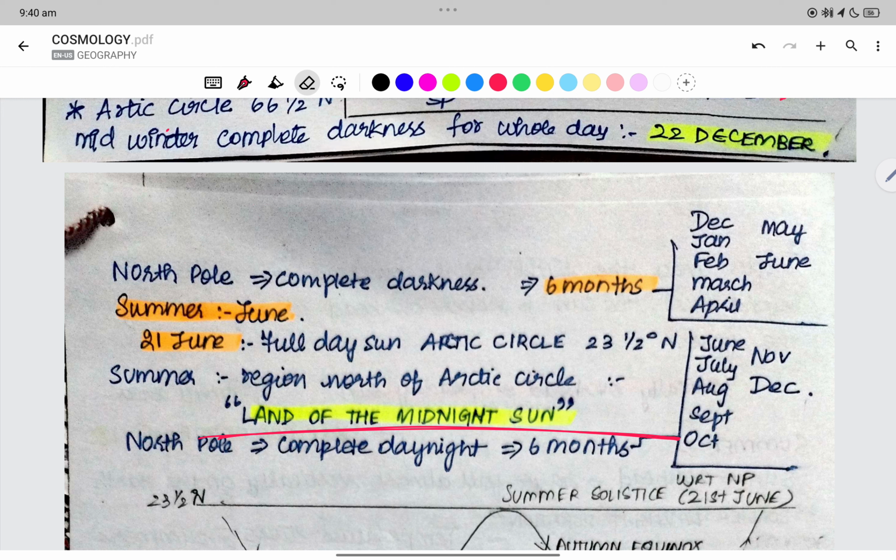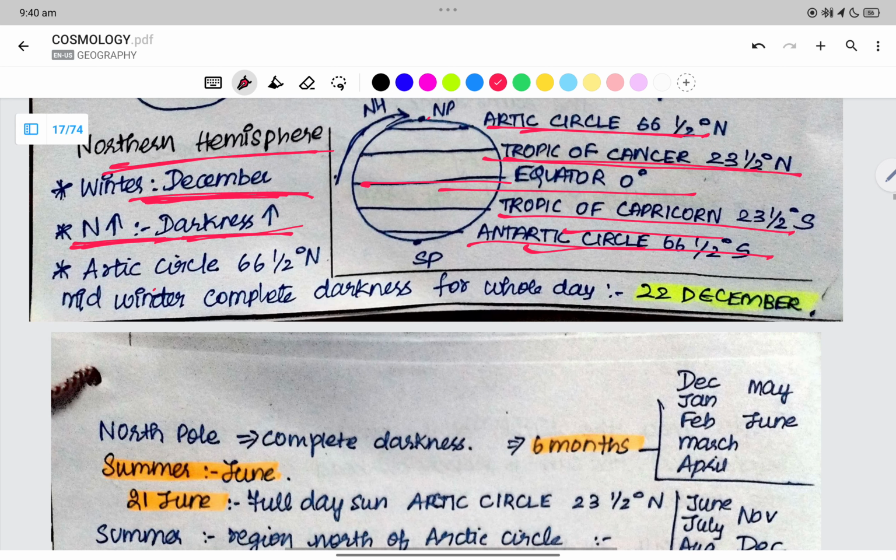So we are looking into a detail where there is complete darkness in the northern hemisphere. Northern hemisphere during December, we see Christmas and we see snowfall, right? So it is winter. This is how we remember in northern hemisphere, December we see snowfall during Christmas, right? And then they make snowman also. So this is the clue. We have to remember that most of the population lives in the northern hemisphere. So it is winter for them during December, right?